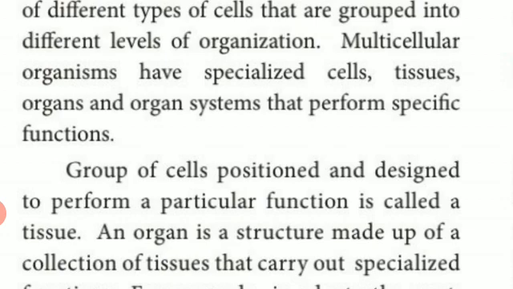So it may ask us here 2 more questions. A collection of cells forms a tissue. They are designed to perform a particular function. An organ is a structure made up of collective tissues. So as I told, it's very simple. A group of cells forms tissues. A group of tissues forms an organ. A group of organs forms organ systems.